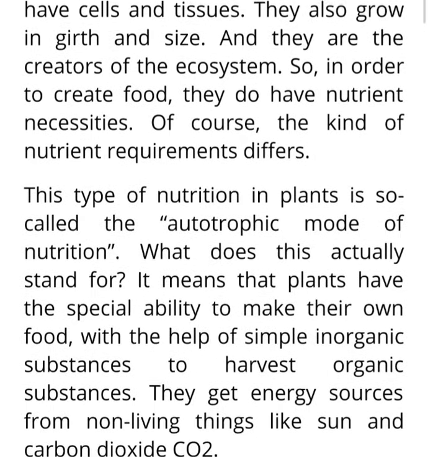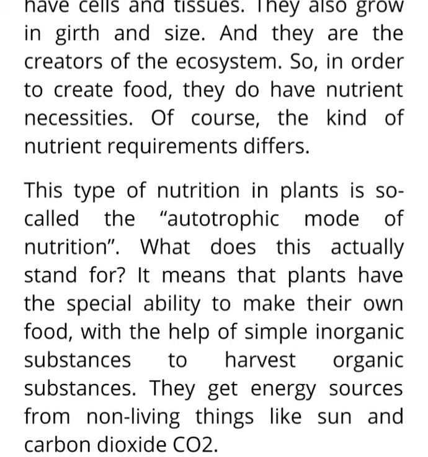So this type of nutrition in plants is called the autotrophic mode of nutrition, right? Now what does this actually stand for? It means that plants have the special ability to make their own food with the help of simple inorganic substances, and in turn they produce organic substances like glucose.